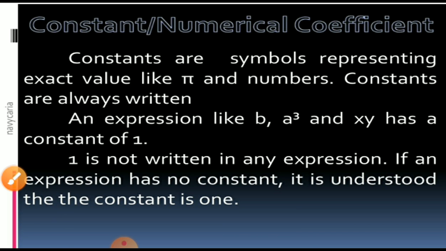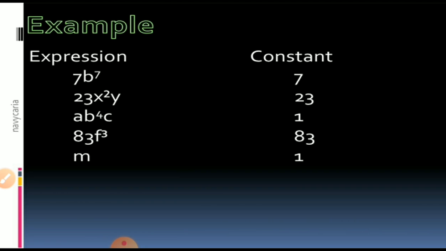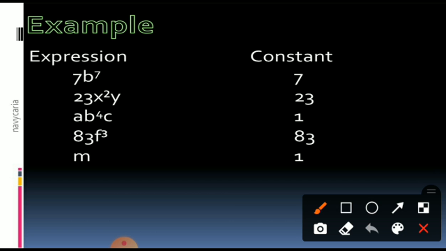Yes, correct. So once again I remind you what is a constant and what is the coefficient. Expressions and constants: here the expressions given are 7b cube, 23x square y, a b raised to 4 c, 83 f cube and m. In place of that, you can say what the constant is.